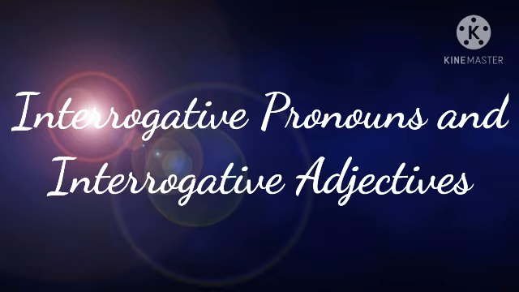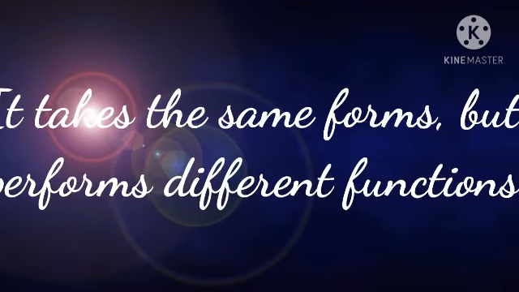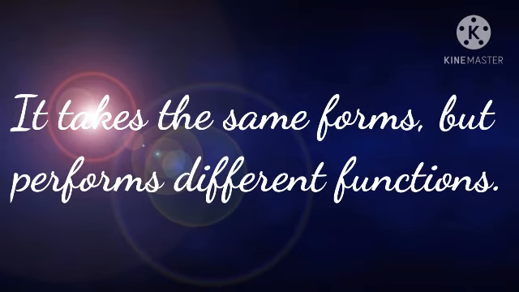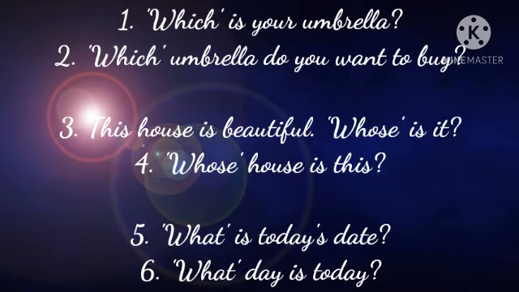Interrogative pronouns and interrogative adjectives take the same forms but perform different functions. Example: number 1, which is your umbrella? Number 2, which umbrella do you want to buy? Number 3, this house is beautiful. Whose is it? Whose house is this? What is today's date? What day is it today?